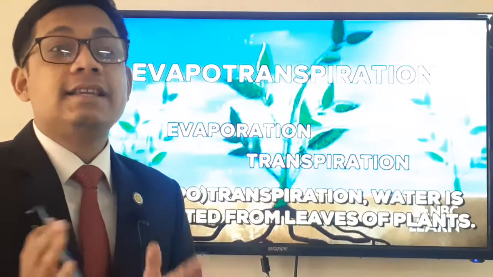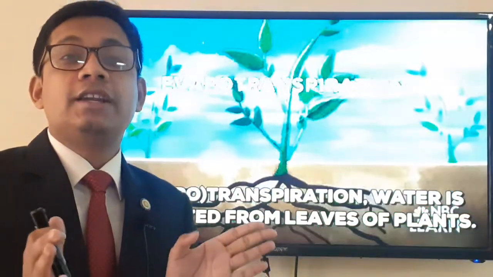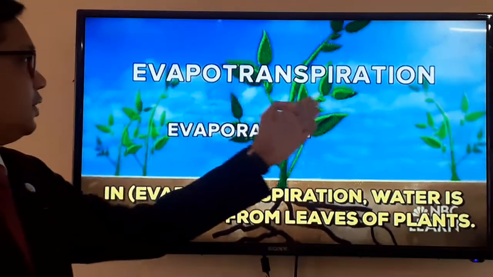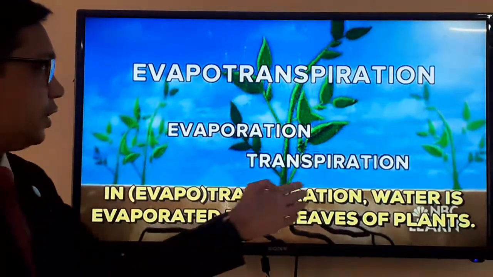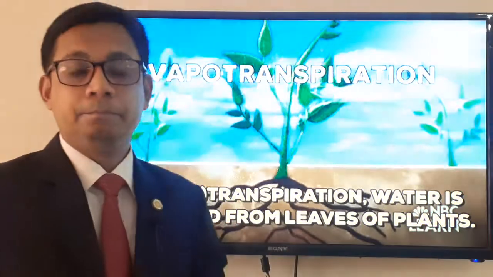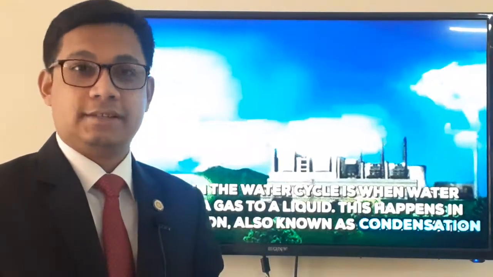Okay, and as it is a process of evaporation, so we can call it simultaneously evapotranspiration. So look, evapotranspiration: in transpiration, water evaporates from the leaves of the plants. Okay, we are moving to the next.